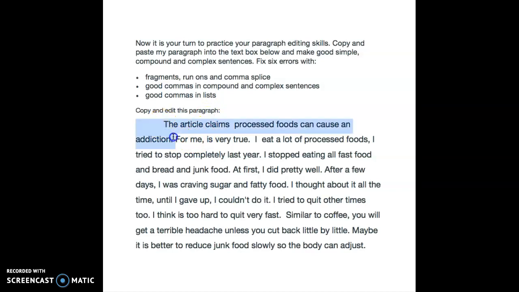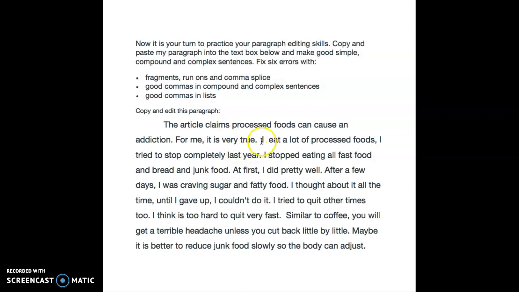The article claims processed food can cause an addiction. Nothing to do here. For me, is very true. So we have a problem here, which is what? Fragment. For me is a prepositional phrase. That's not a subject. Here I have a verb. Uh-oh, no subject. What is very true? You have to say it. For me, it is very true. I eat a lot of processed foods. I tried to stop completely last year.